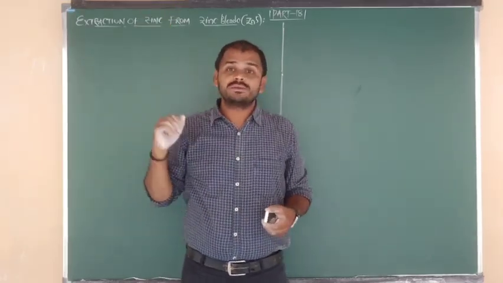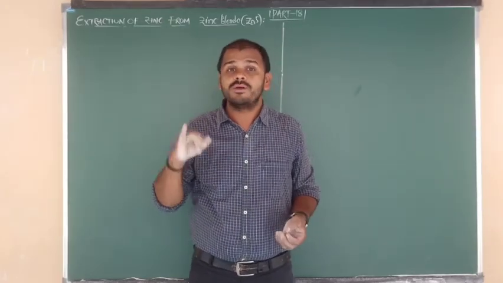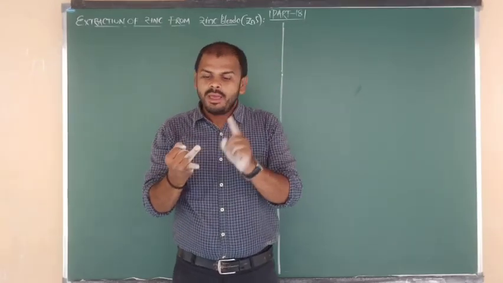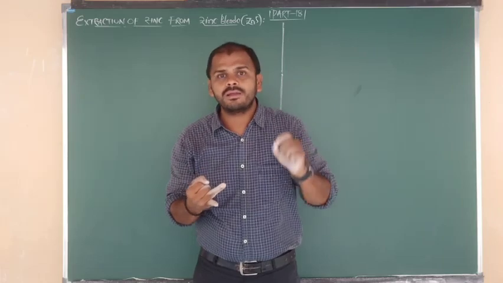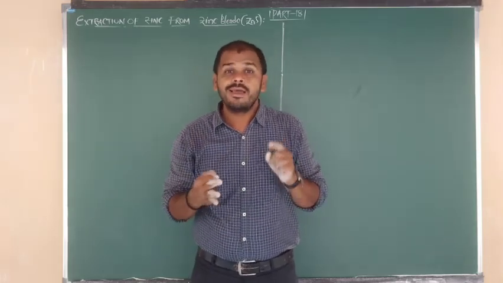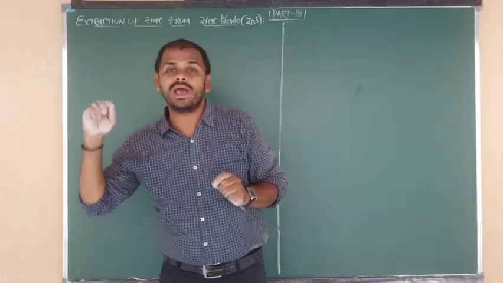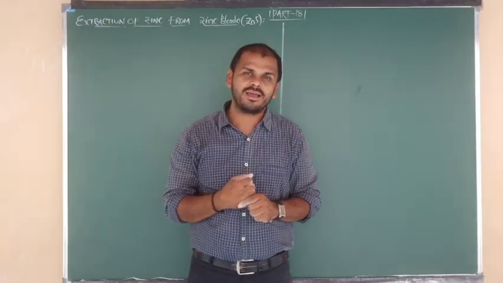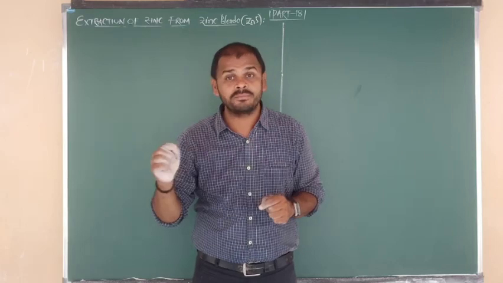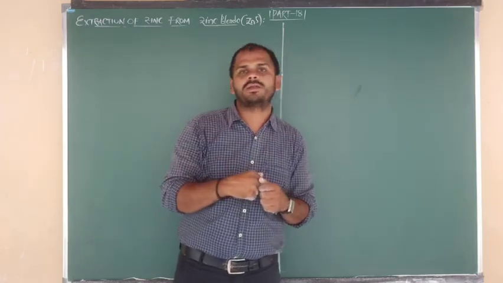So in the last class I have seen about the extraction of mercury and copper. Mercury extracted from cinnabar, that means HgS. Copper extracted from chalcocite, that is nothing but Cu2S. Both are very important. Try to make practice, especially equations are important.